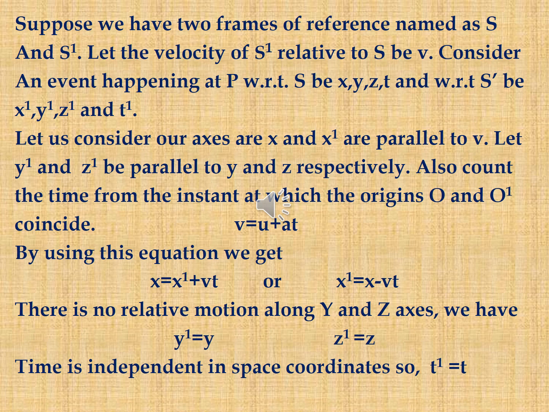We know the kinematic equation: V is equal to U plus AT. By using the above equation, we can write x is equal to x dash plus Vt, or x dash is equal to x minus Vt. There is no relative motion along y and z axis, so we have y dash is equal to y, z dash is equal to z. Time is independent of space coordinates, so we can write t dash is equal to t.